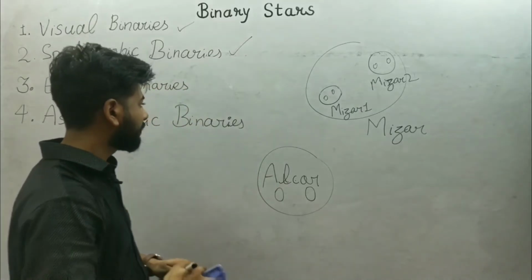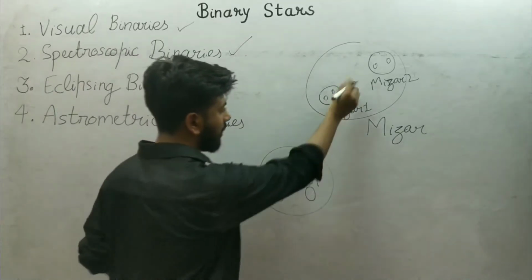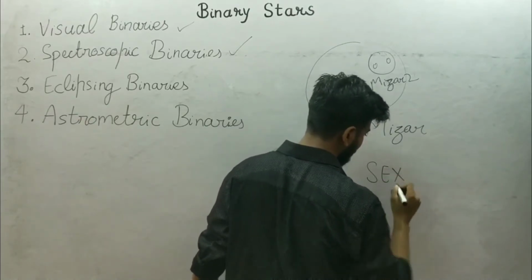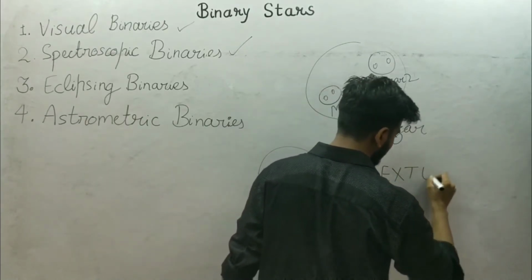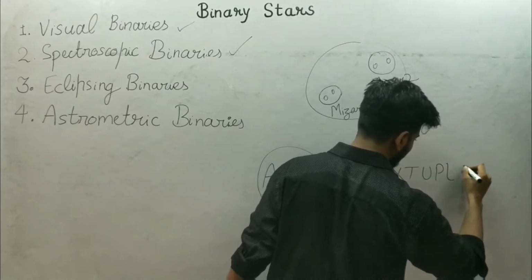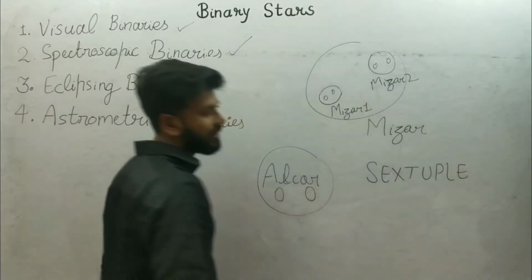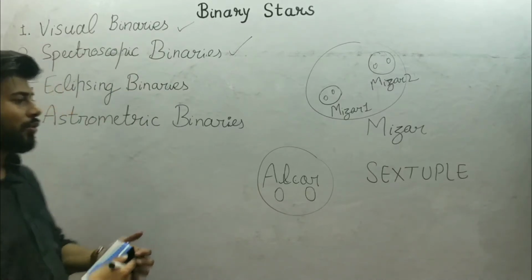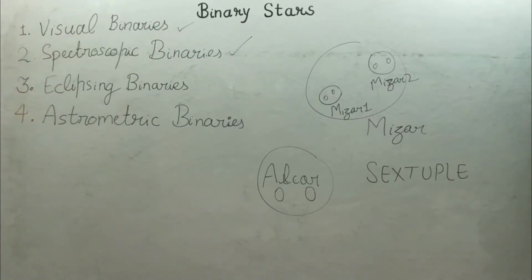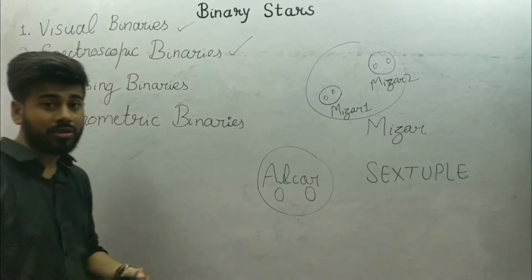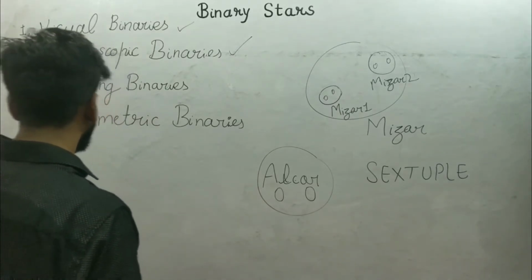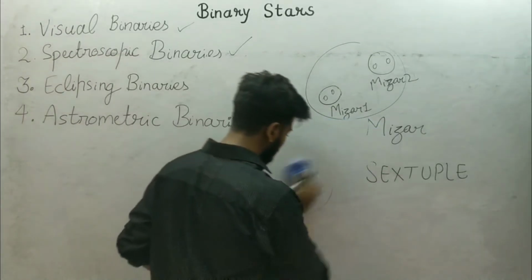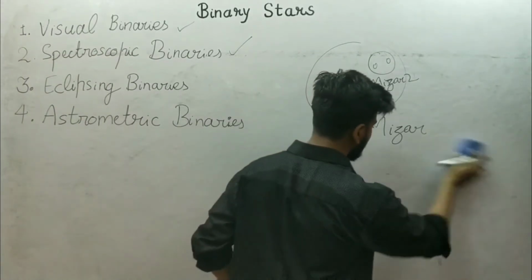So this system is known as a 6-tuple system. Similarly we can have systems of 5 stars, 4 stars, 3 stars. So now I think we have discussed all the categories.